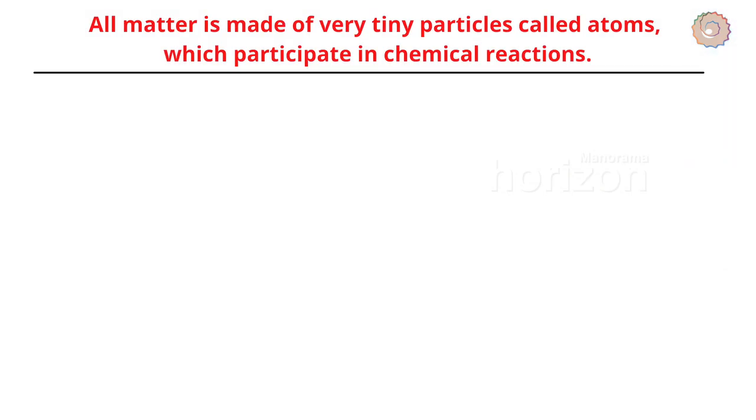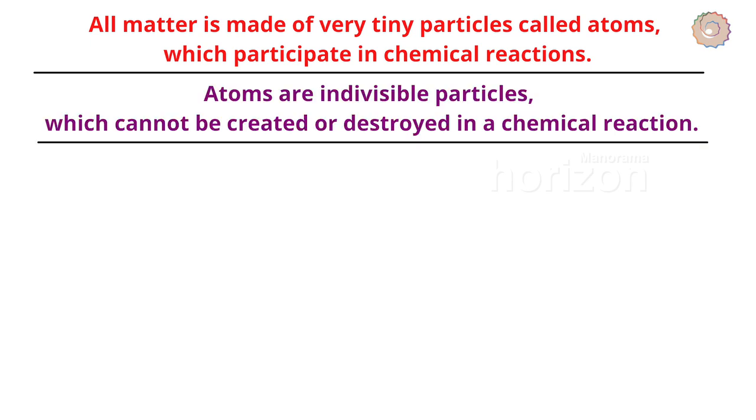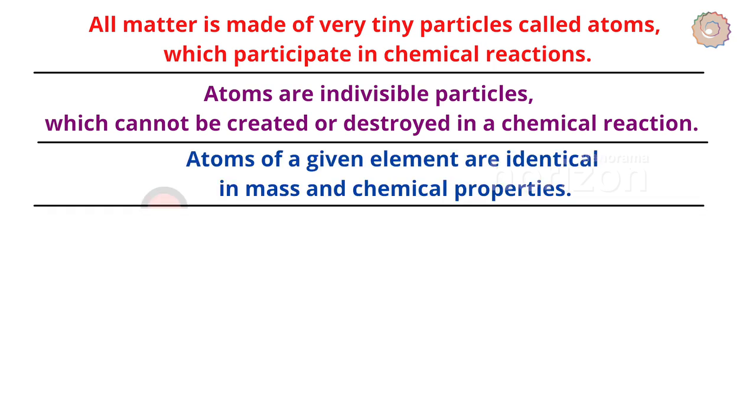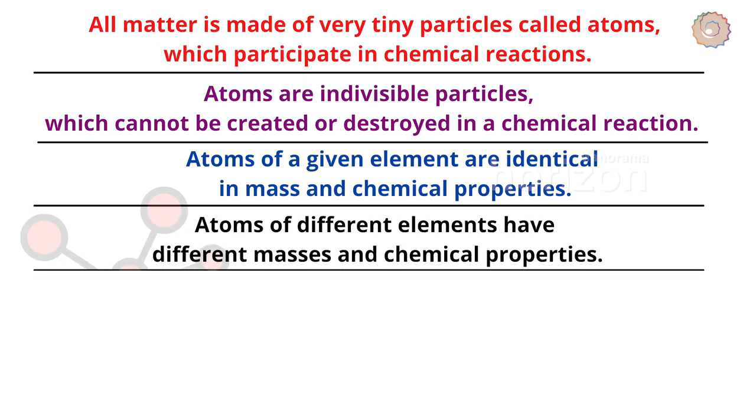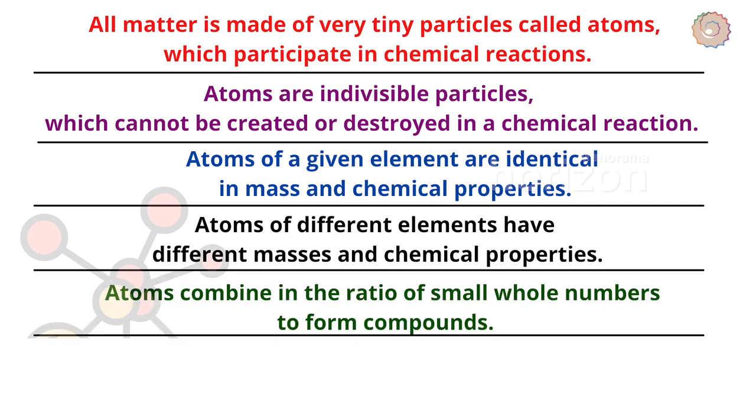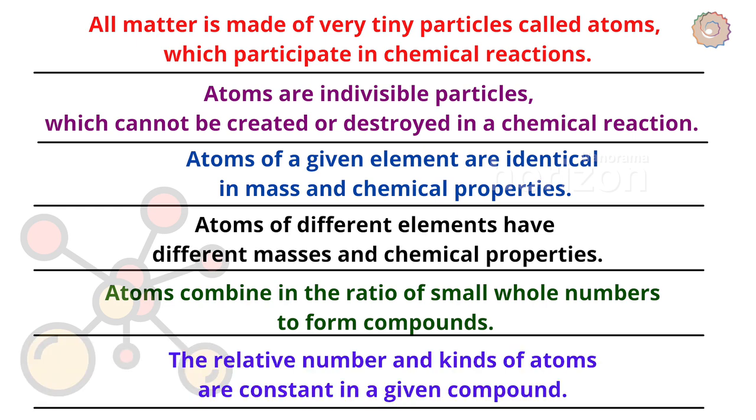All matter is made up of very tiny particles called atoms. Atoms are indivisible particles which cannot be created or destroyed in a chemical reaction. Thirdly, atoms of a given element are identical in mass and chemical properties. Atoms of different elements have different masses and chemical properties. Atoms combine in the ratio of small whole numbers to form compounds, and the relative number and kinds of atoms are constant in a given compound.